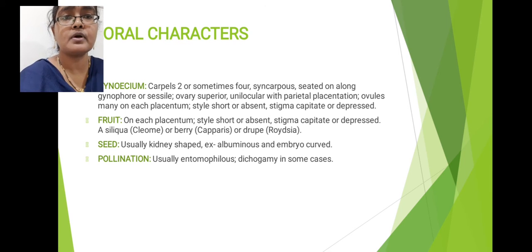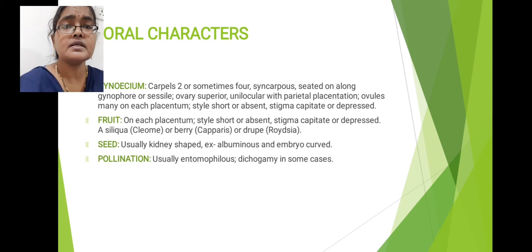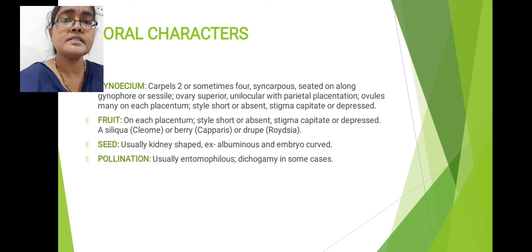Gynoecium characters: only 2 carpels are present. These 2 carpels are fused, so that is called the syncarpous condition. Here gynophore is present. The flower is hypogynous, so the ovary position is superior. Only a single locule is present, in which campylotropous ovules are arranged in parietal placentation.